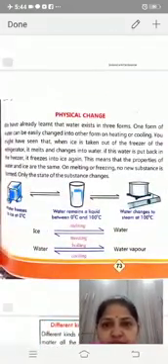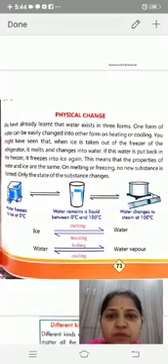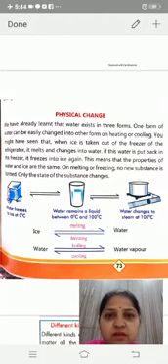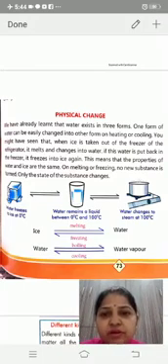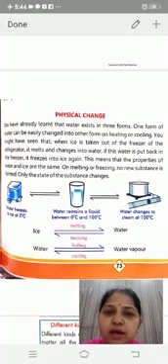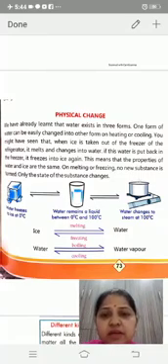Now, physical change. We have already learned that water exists in three forms: solid, liquid and gas. One form of water can be easily changed into another form on heating or cooling. You might have seen that when ice is taken out of the freezer of the refrigerator, it melts and changes into water.